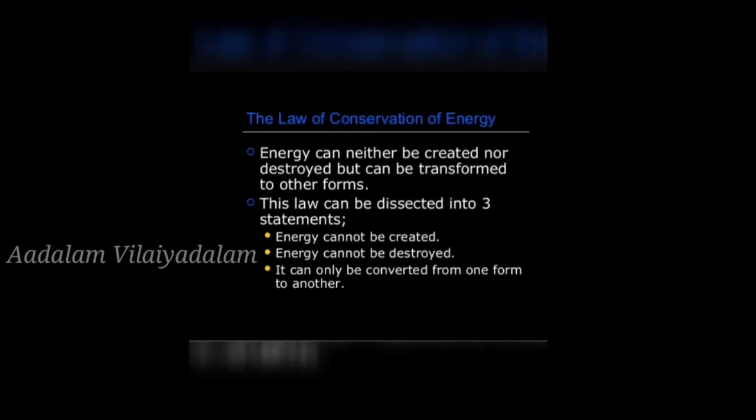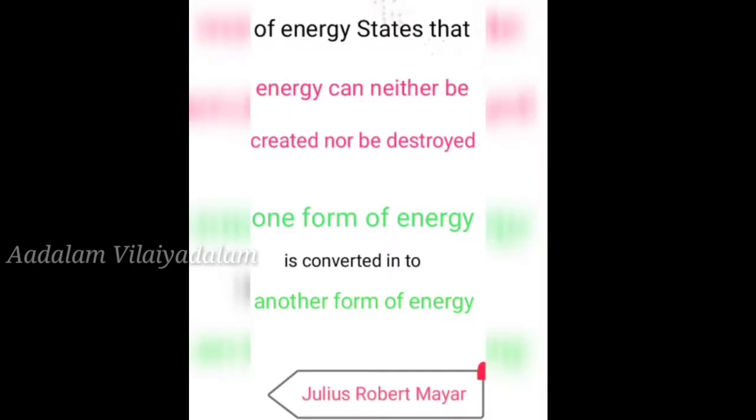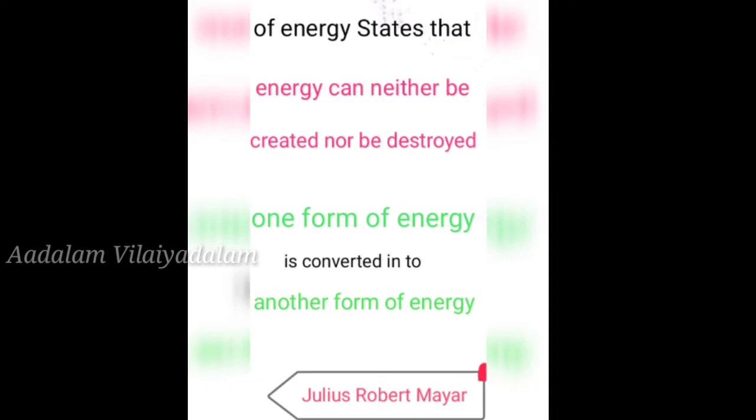See children, this is one of the laws. What does the law of conservation of energy state? The law of conservation of energy states that energy can neither be created nor be destroyed. One form of energy is converted into another form of energy. This law was given by Julius Robert Mayer. So this is very important.